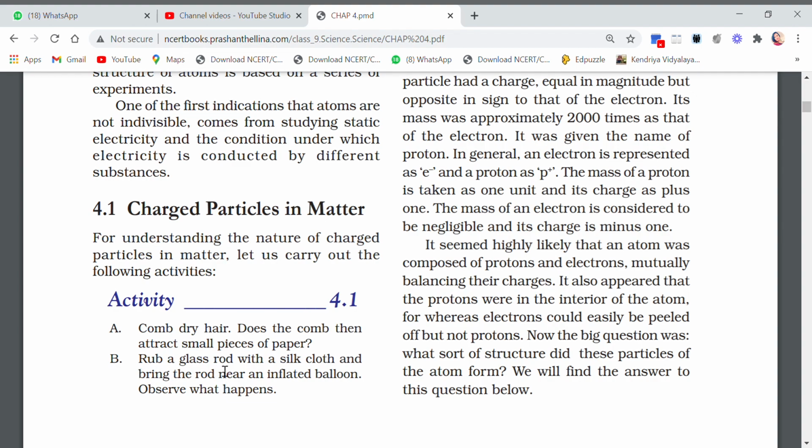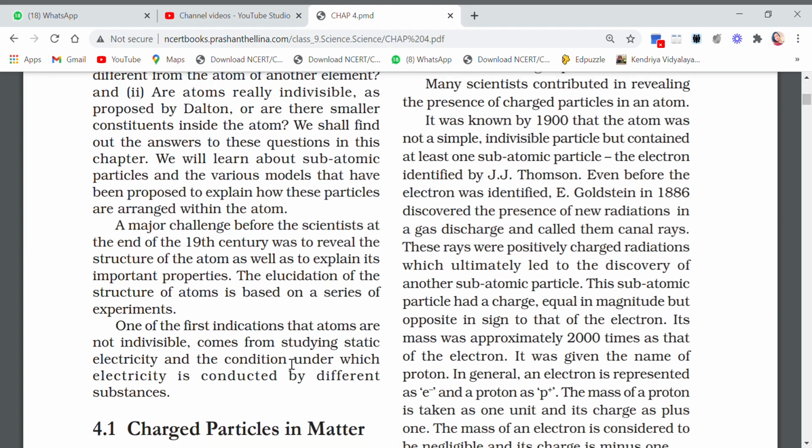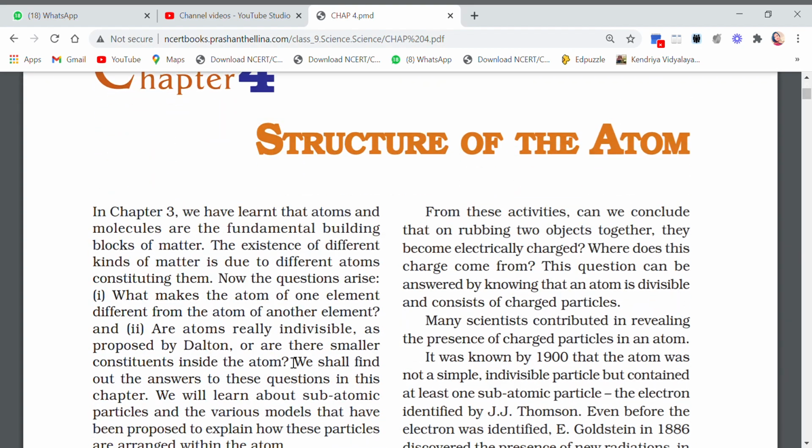Another thing is rub a glass rod with silk and bring the rod near a balloon, and observe what happens. The balloon gets attracted. So why did the comb attract the pieces of paper, or why did the rod attract the balloon? That means some kind of charges are present on the comb and the rod or the balloon. That is why there is attraction. And we also know that opposite charges attract each other.